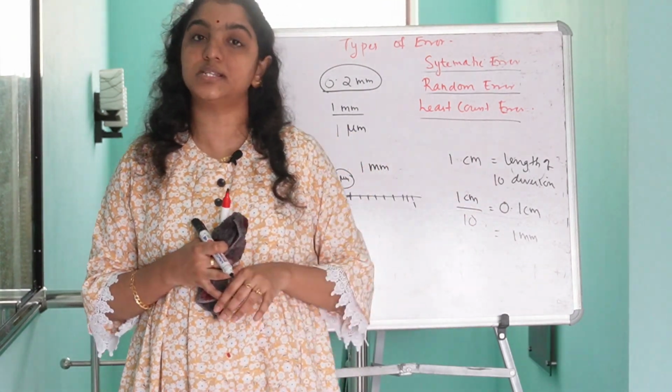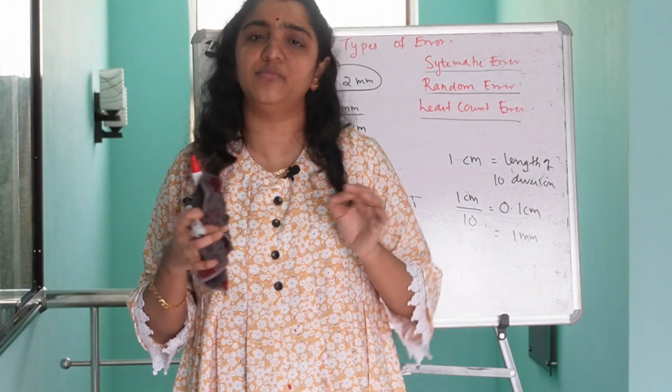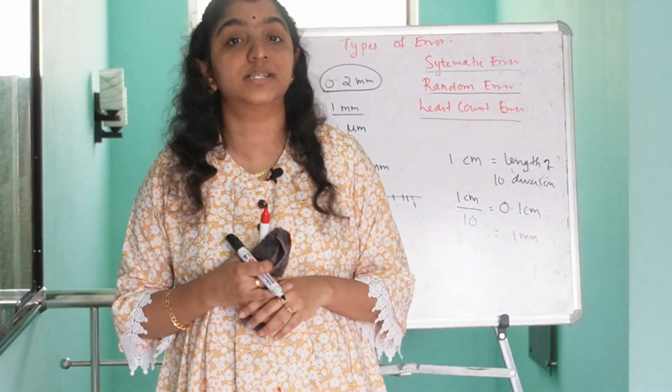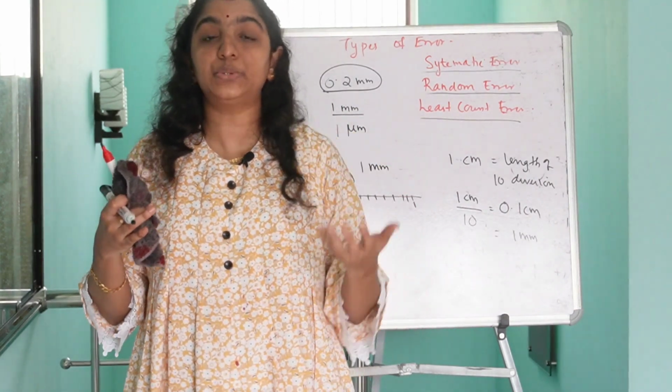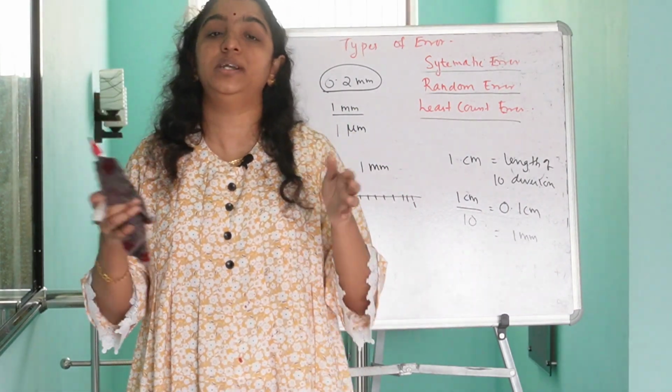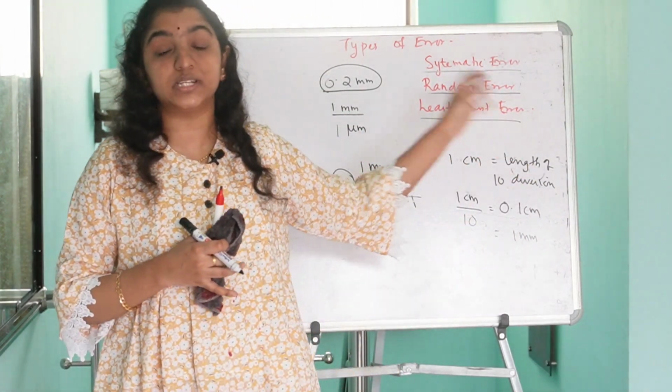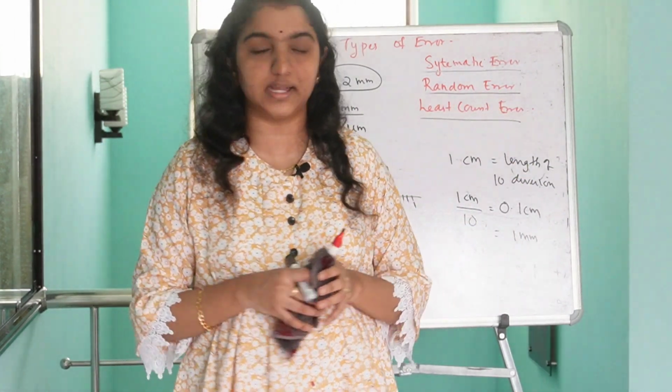The last one is least count error. Least count is the minimum value that can be measured using an instrument. If we fail to use an instrument having the required least count for measuring some physical quantity, least count error occurs. Is it clear?